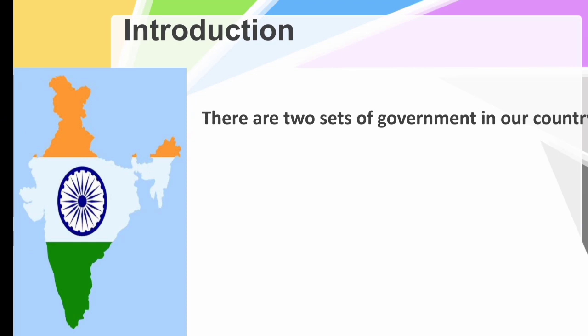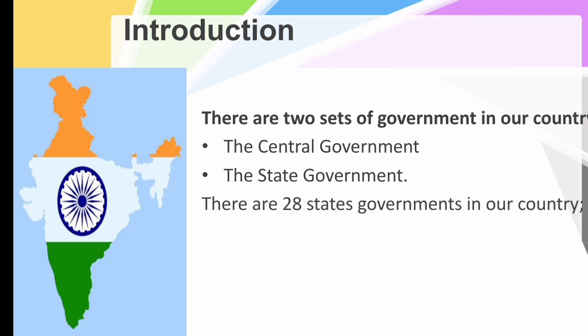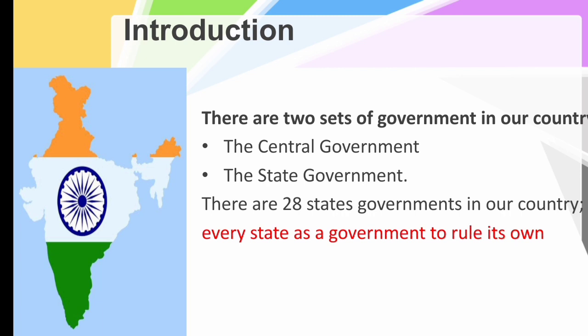There are two sets of government in our country. The first one is the central government and the next is the state government. There are 28 state governments in our country. Every state has a government to rule its own administration. At present there are 28 states in our country, and each state government has its own administration to rule the particular state.